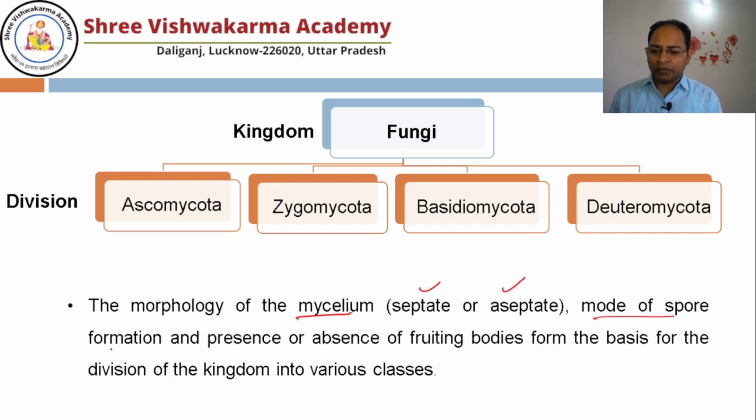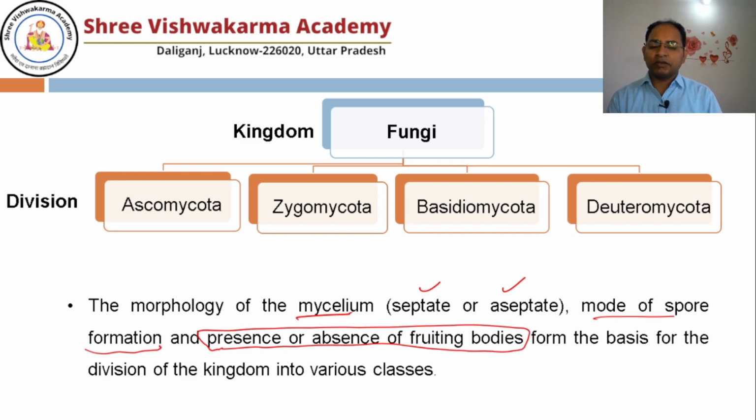What is the mode of spore formation? How does spore formation take place in different fungi? Whether the fruiting body is present or not. What does it mean by fruiting body? Fruiting body means the body of the fungi, in which form it may have the sporangia.